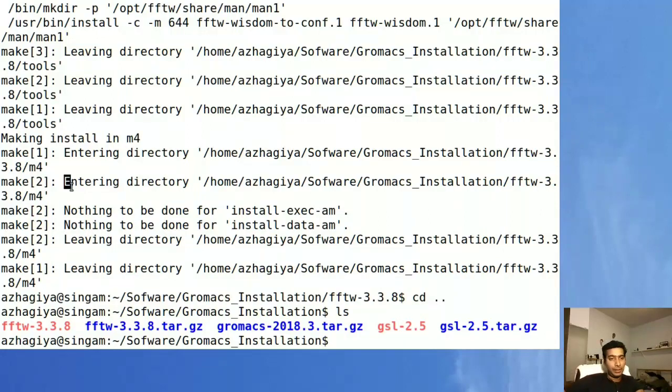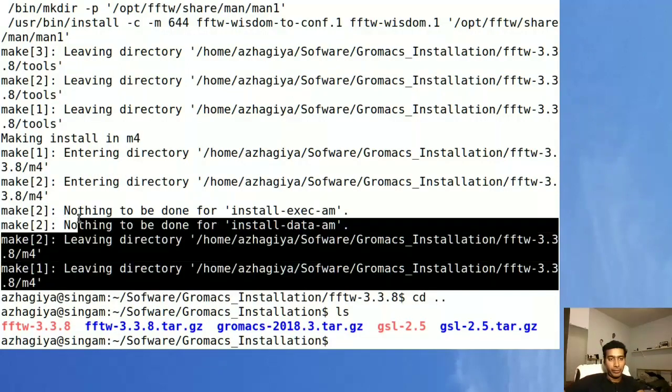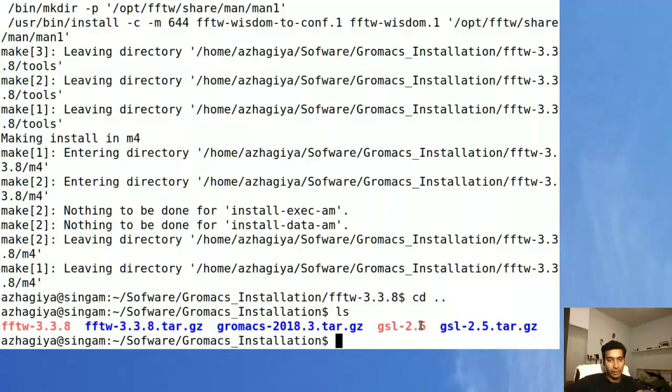Once it is done, if you don't have any error, go to the previous directory and then untar the gromacs.